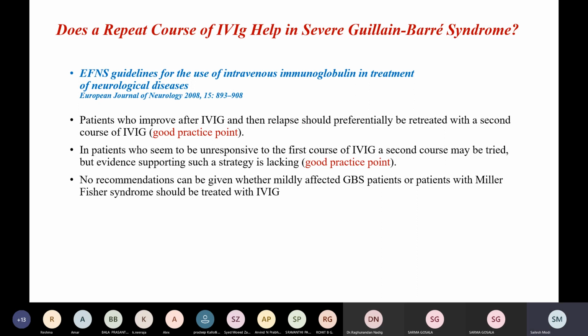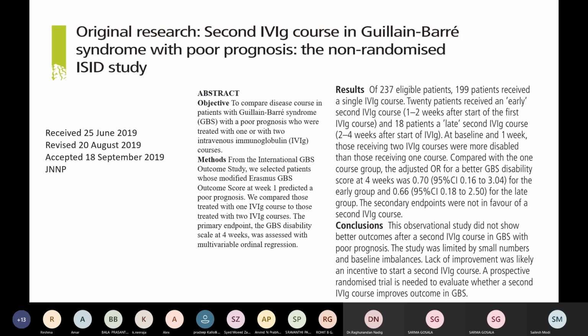In 2008, the EFNS guidelines for use of intravenous immunoglobulin in treatment of neurological disorders say that patients who improve after IVIG and then relapse should preferentially be retreated with a second course of IVIG. In patients who seem to be unresponsive to the first course of IVIG, a second course may be tried, but evidence supporting such a strategy is lacking.